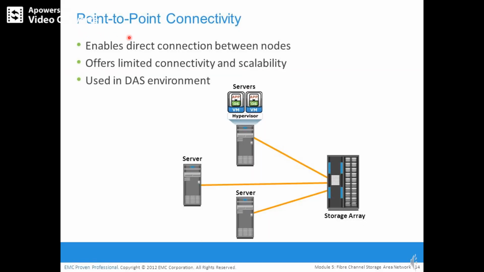The diagram shows the point-to-point connectivity, which enables the direct connection between the nodes. Here we can observe that the servers are directly connected to the storage node. It offers limited connectivity and scalability, because on the storage array we need to have a number of ports so that the servers can directly plug into the storage array. So this can be used only in a DAS environment, that means direct attached storage.